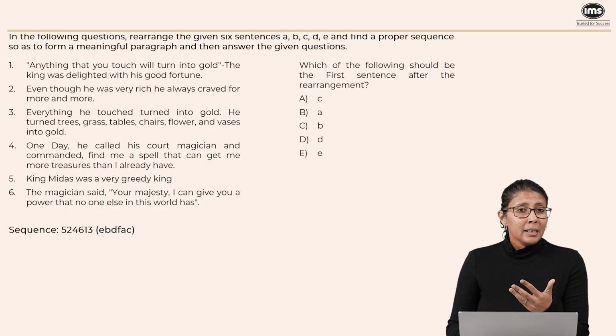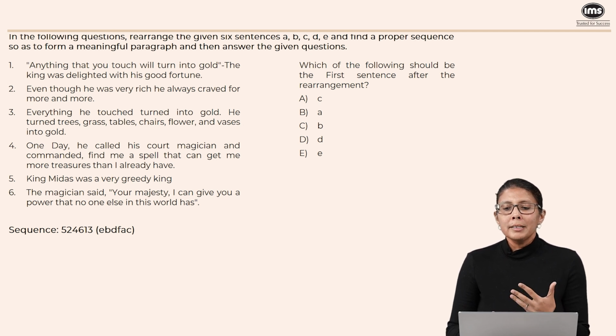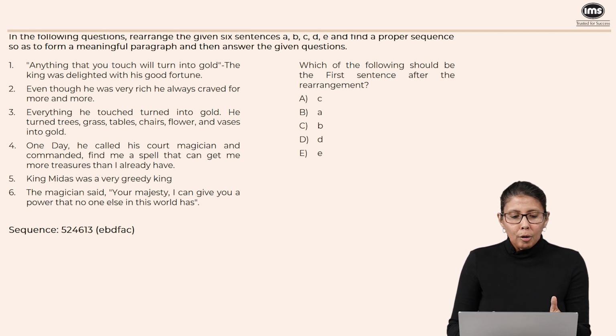Now, this is probably the easiest question. Even if you didn't have time to form the entire sequence, you could still have answered this. Which of the following should be the first sentence after the rearrangement? Obviously, if you just figure out the starter, you would know that it would have to be sentence 5. Sentence 5 is equal to E. So, my answer will be option E, which is equal to sentence E.